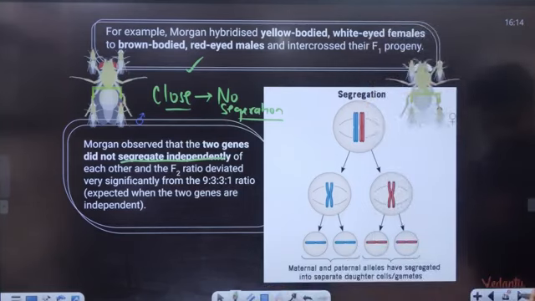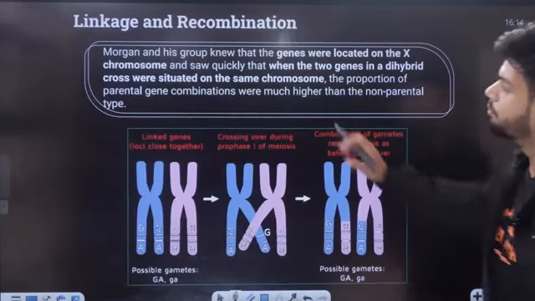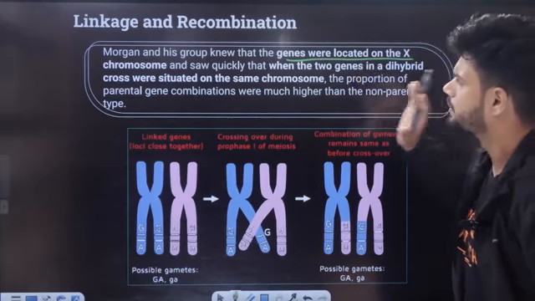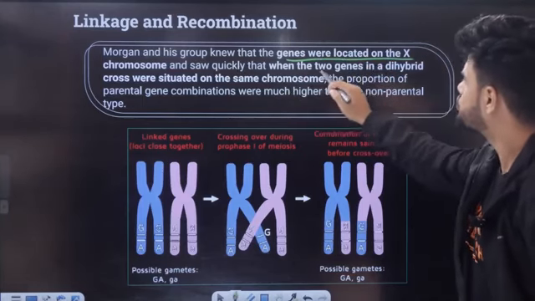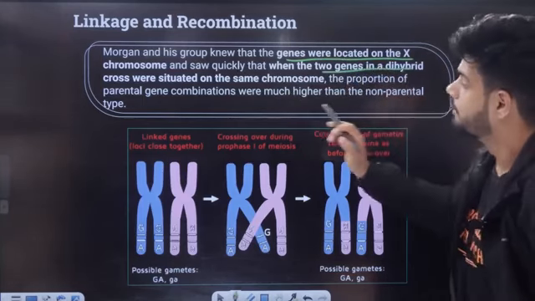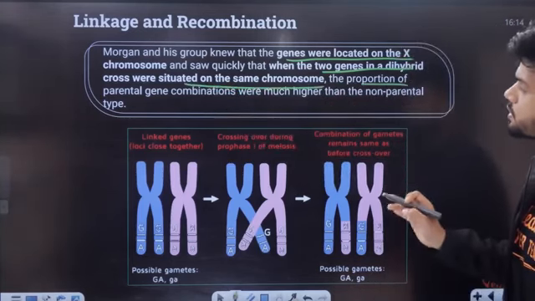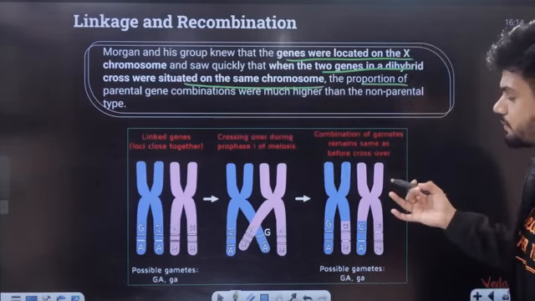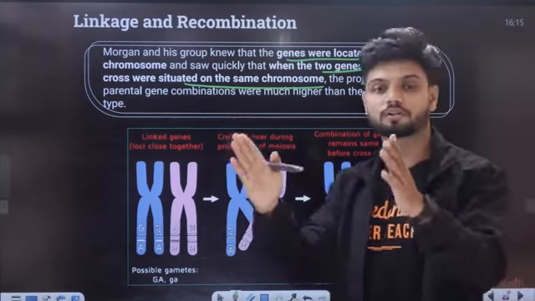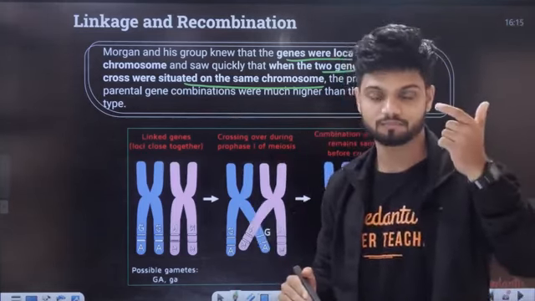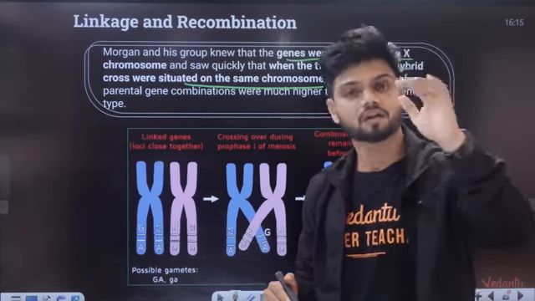So what has happened? Morgan and his group knew that genes were located on the X chromosome, and when the two genes in a dihybrid cross were situated on the same chromosome, the proportion of parental gene combinations was much higher than the non-parental type. That is, when the two genes are present on the same chromosome, parental combination is high, recombination is low.